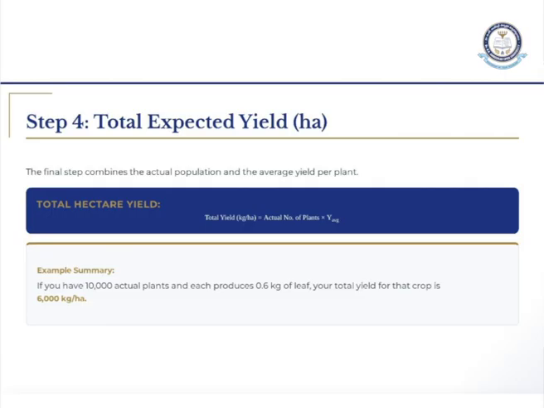For example, if you have 10,000 actual plants and each produces 0.6 kg of leaf, what is the total yield? You multiply the number of plants by the kgs of leaf and get 6,000 kg per hectare.